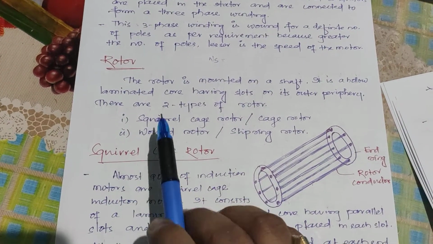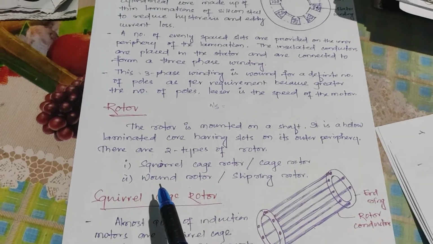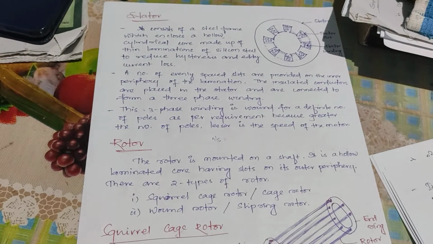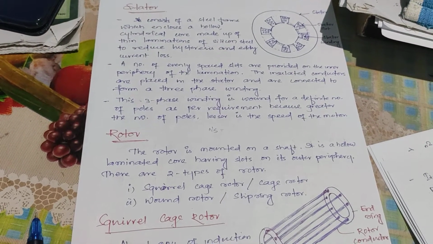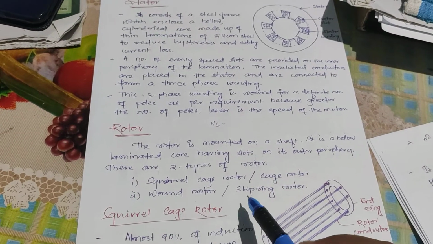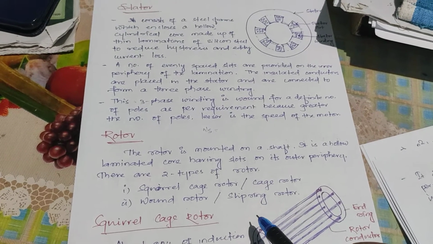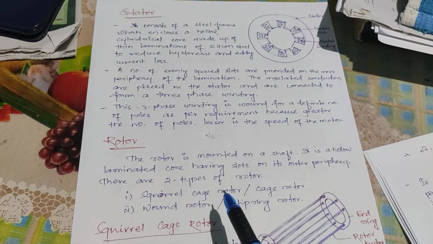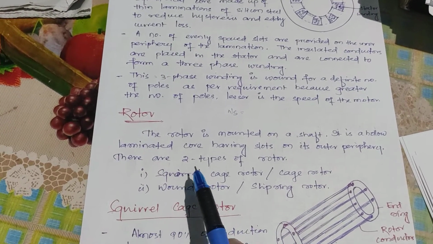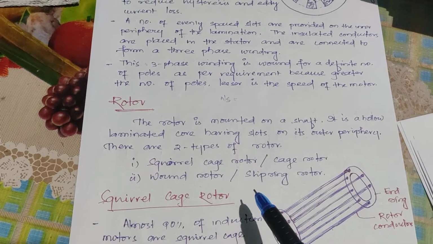Now the rotor. This is the main part of this induction motor. These three-phase induction motors are again classified into two types. One is the squirrel cage induction motor. The second one is the slip ring induction motor. In both induction motors, the stator construction is the same. Rotor construction is different. So based on this rotor construction only, these induction motors are classified into two types.